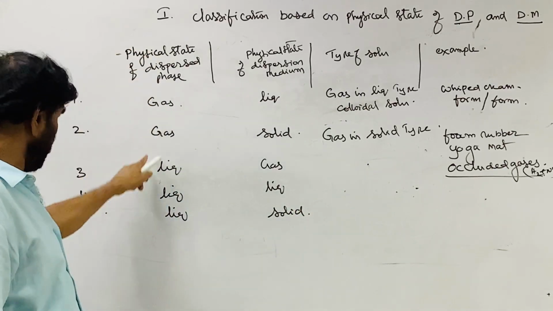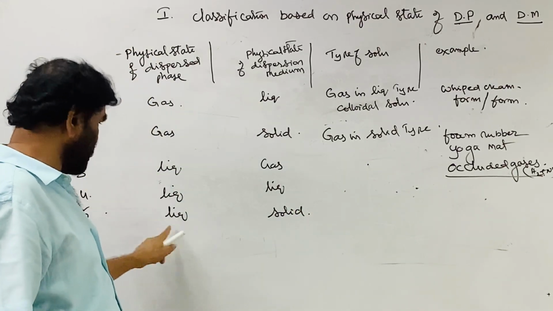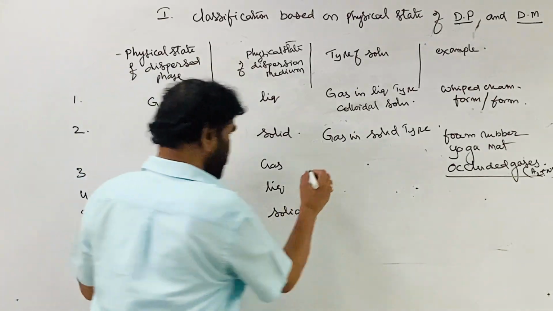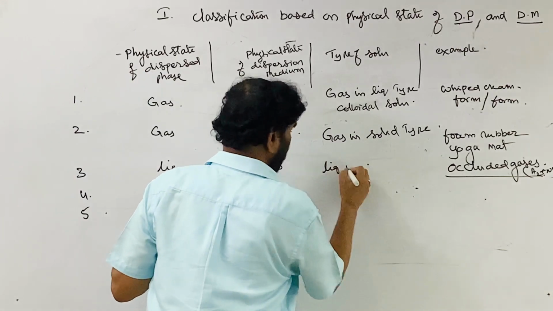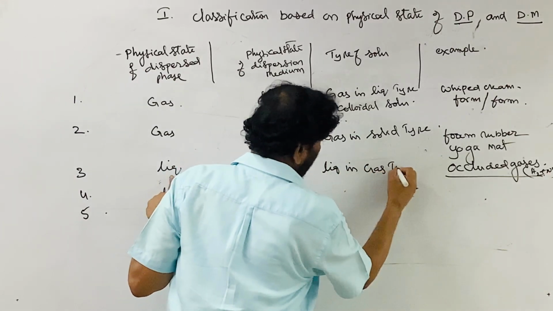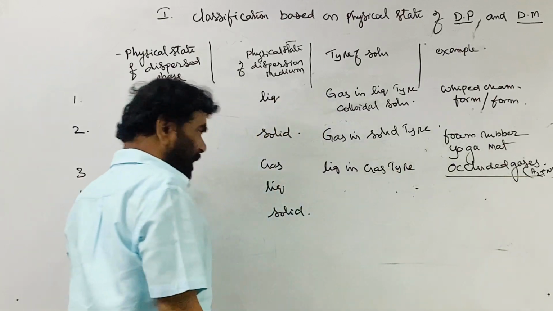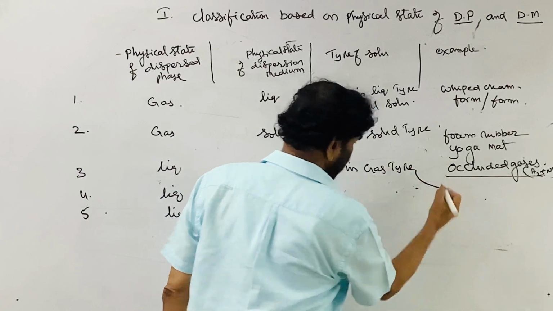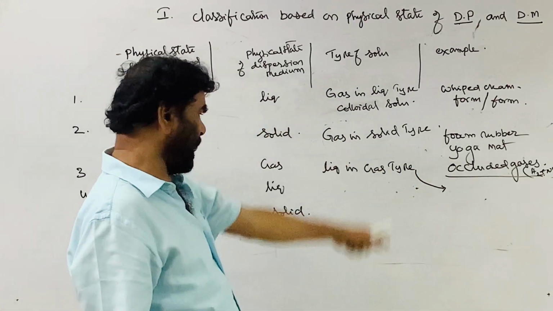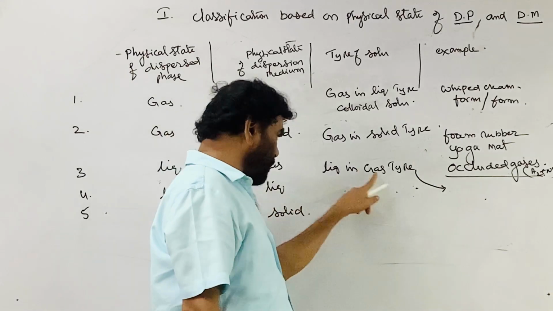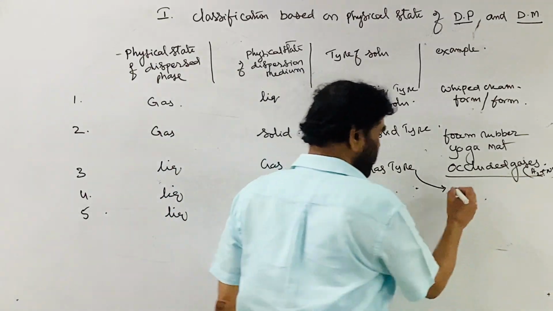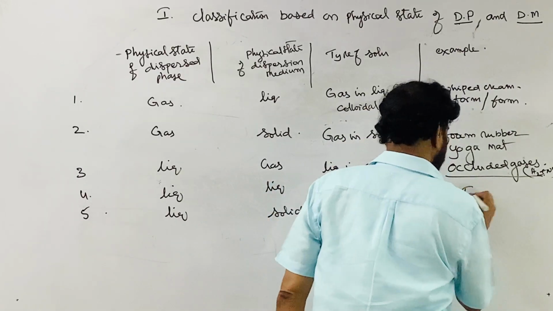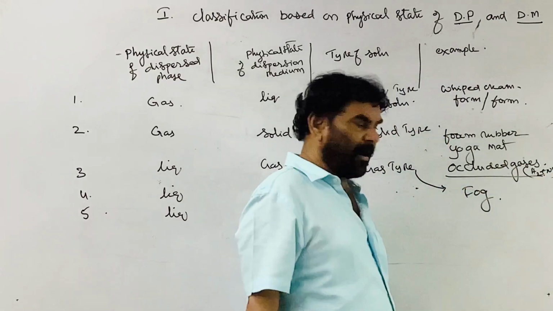Now the dispersed phase is liquid, and for the dispersion medium I am taking gas: liquid in gas type colloidal solution. Liquid is the minor component, gas is the major component. This is not froth, this is fog, mist.